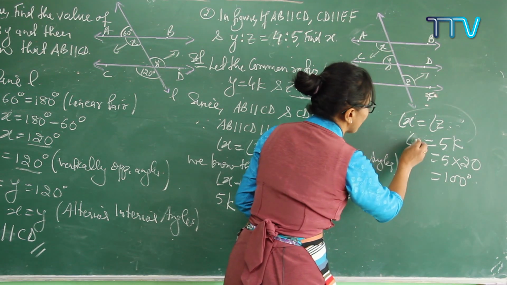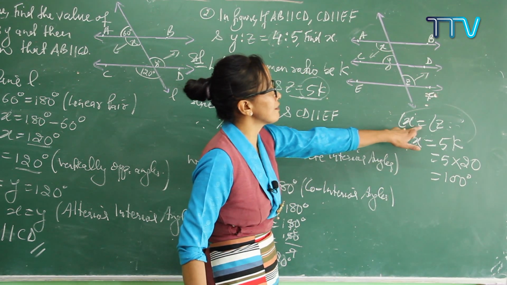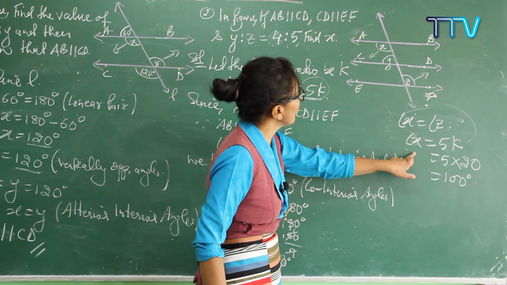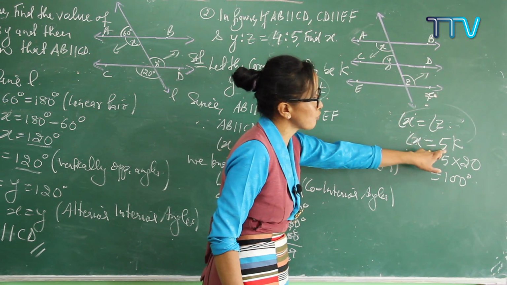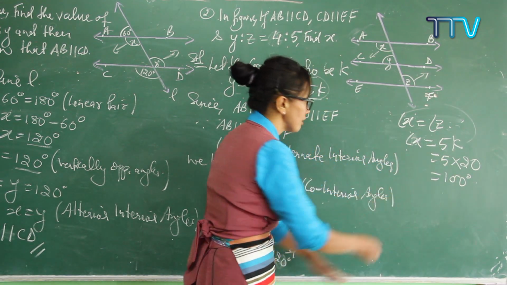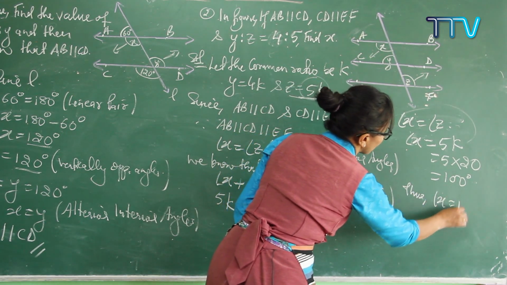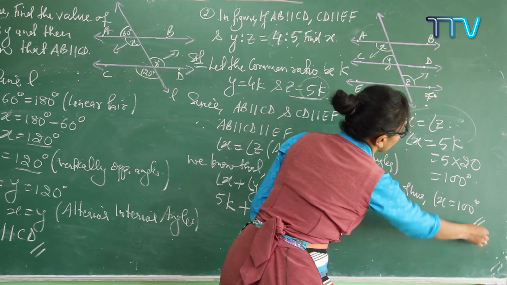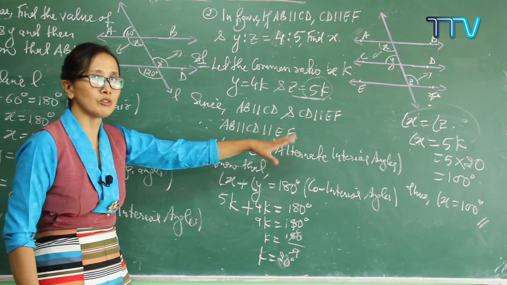You can write it down. The z value is this. See, we know that x is equal to angle z. So angle x, you have to find out, is exactly equal to z, and the z value is 5k. It is in ratio form, so put the value and get your answer. Thus, angle x equals 100 degrees. You got it. So this is the answer. You can present your answer in this way. Do you get it clear?